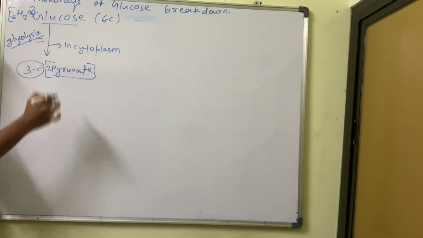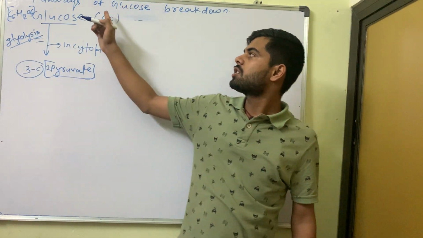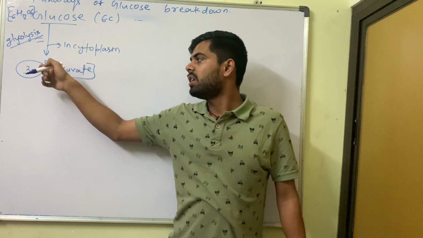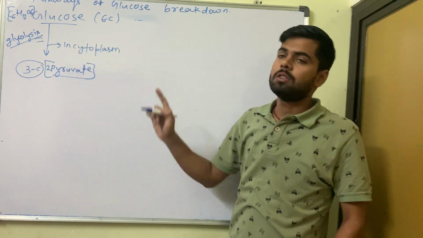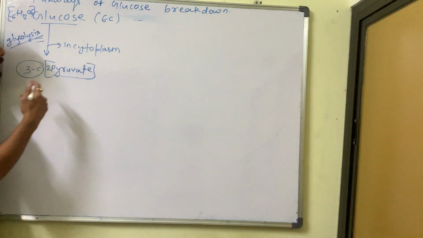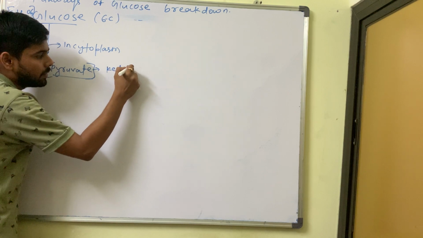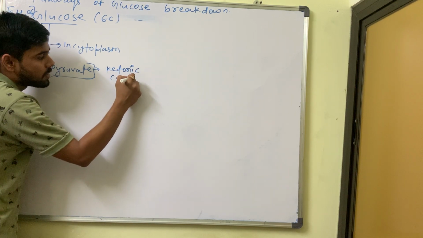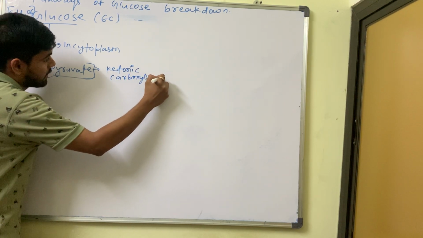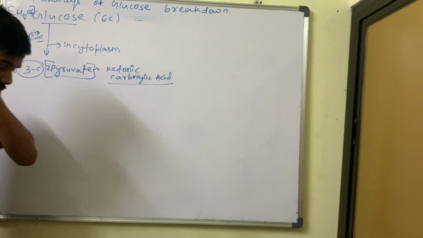Glycolysis. The breakdown of glucose into pyruvic acid, pyruvate, a conversion of 6 carbon molecules into 3 carbon molecules in the cytoplasm, is known as glycolysis. Now, if you want to know the chemical formula of pyruvate, it is ketenoic carboxylic acid. Is there any doubts till now? Then tell me.